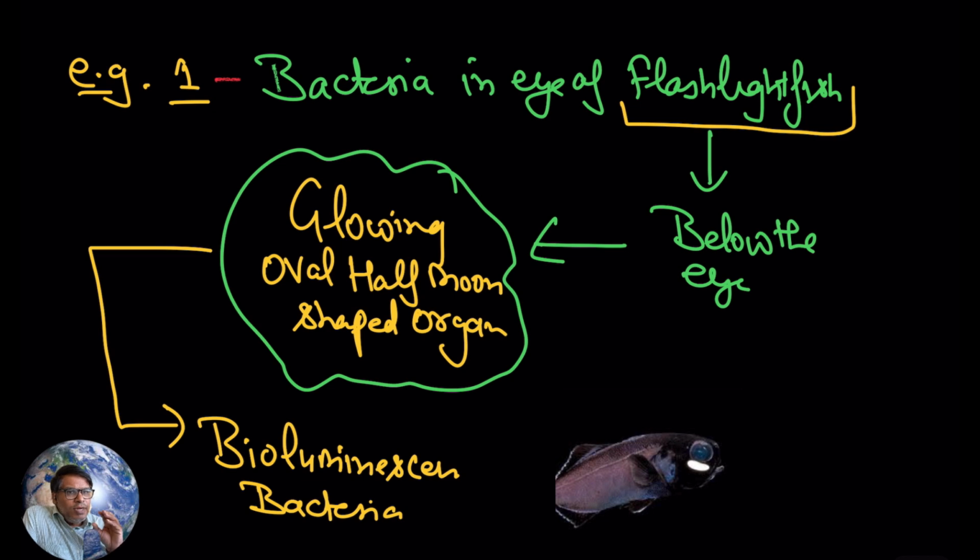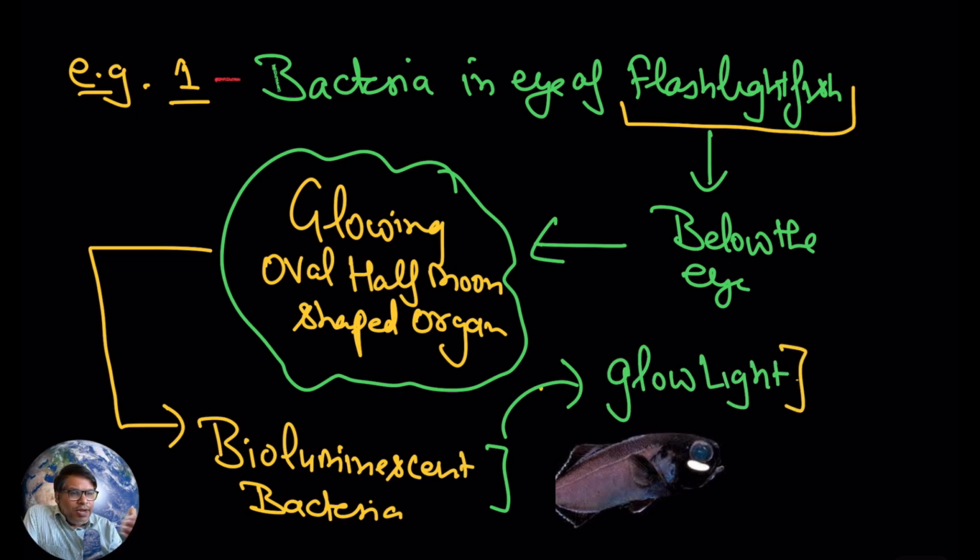They will emit light. So below the eye you can see a glowing oval half moon shaped organ, and in this organ you have bioluminescent bacteria. These bacteria are emitting light.